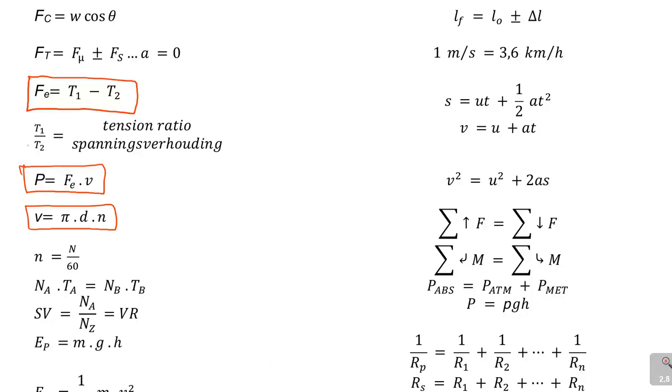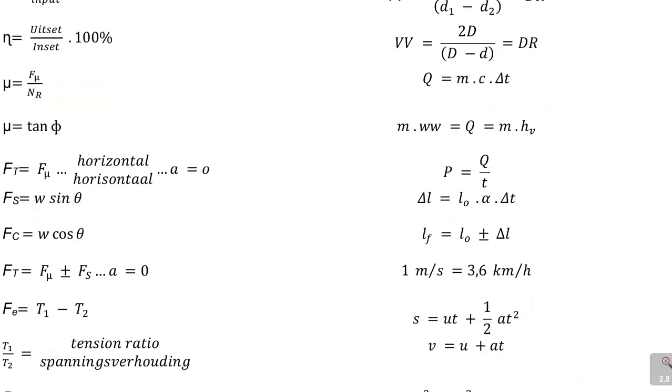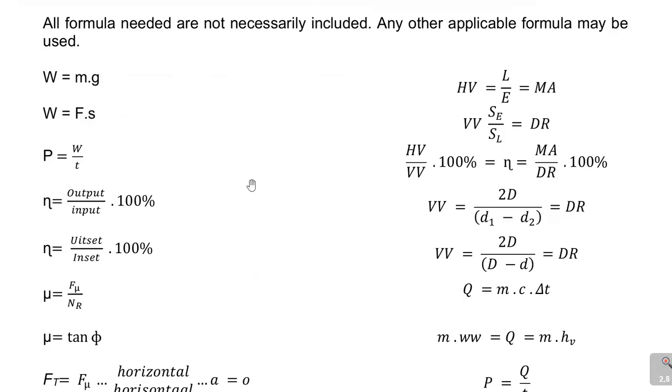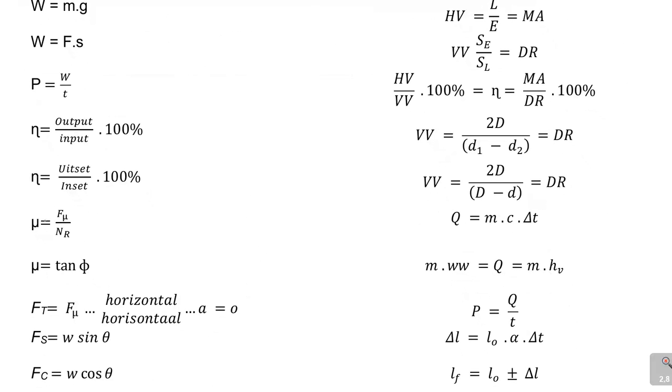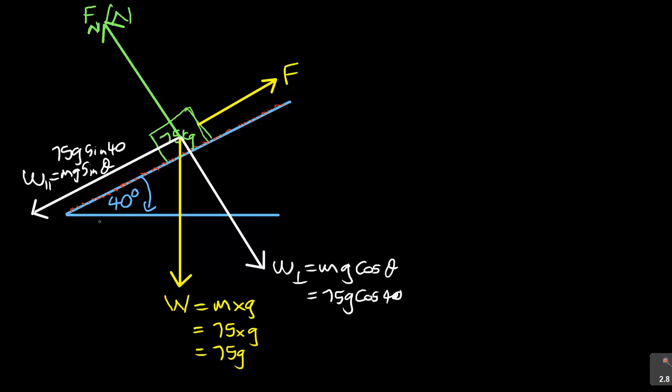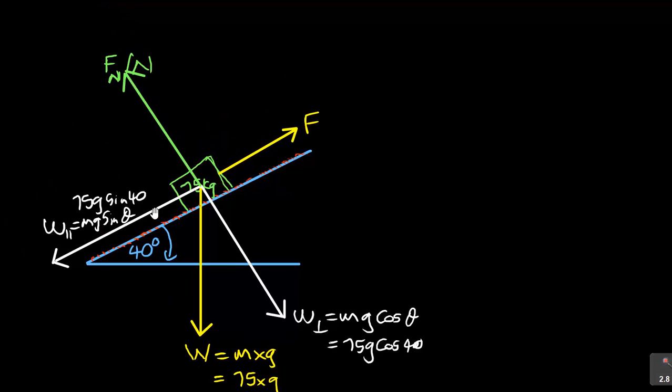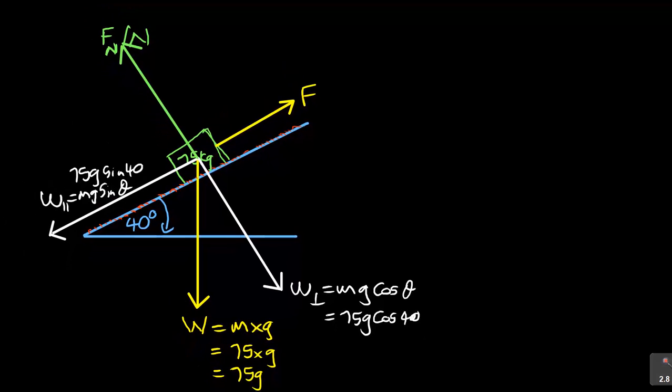Or if you go to your formulas, they refer to it as NR. Let me just erase here. If you look here, they refer to it as NR. So if I go back here and actually write what they refer to it as, it is called NR, normal reaction. Just to maintain, this is the normal reaction.